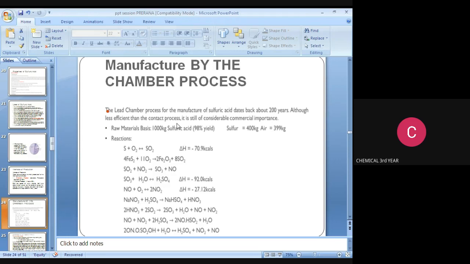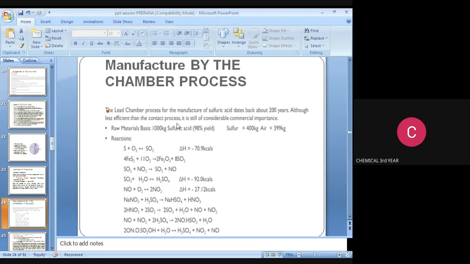S plus O2 gives SO2, this is an irreversible reaction. The delta H value is minus 70.9 kilocalories. The second reaction is 4 FeS2 reacting with 11 O2 to produce 2 Fe2O3 plus 8 SO2. The third reaction, SO2 plus NO2 gives SO3 plus NO. The fourth reaction is SO3 plus H2O, a reversible reaction, which produces H2SO4. The delta H value is minus 92.0 kilocalories.